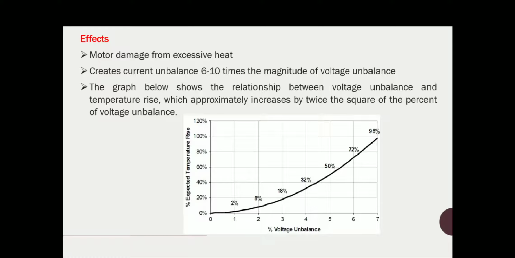The temperature rise is approximately twice the square of the percentage of voltage unbalance. So this is the graphical representation by which we can understand how much the voltage unbalance affects your power system.